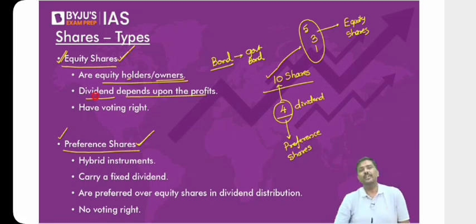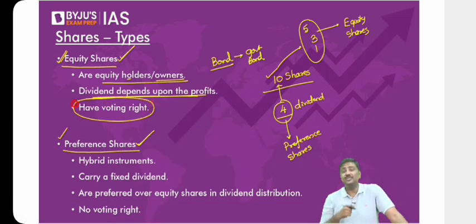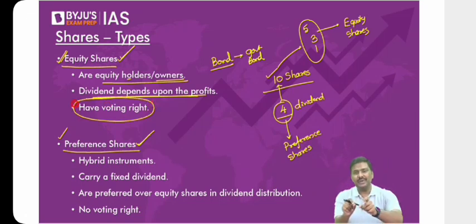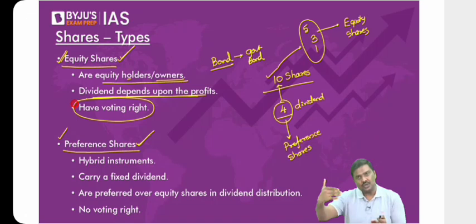The dividend given to them will depend upon profits earned by the company. And remember this very carefully: these will have voting right. That is, whenever decisions are supposed to be taken for the company, the owners of the company will be asked to vote.